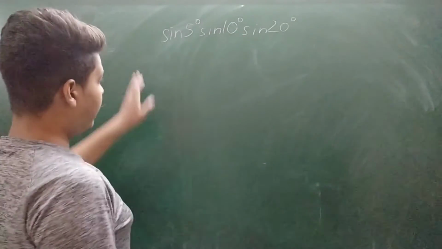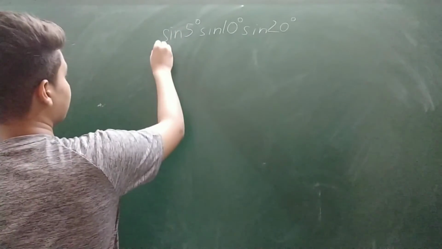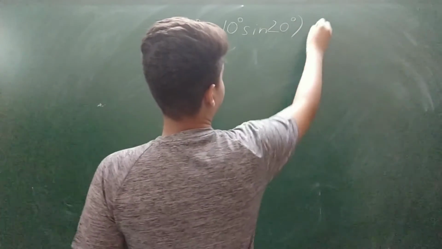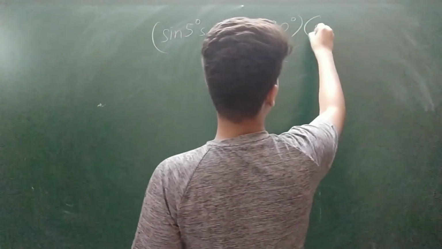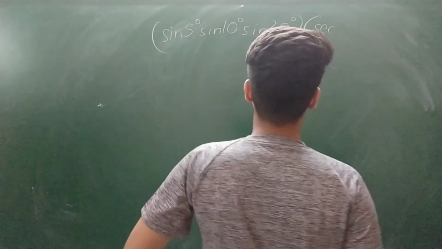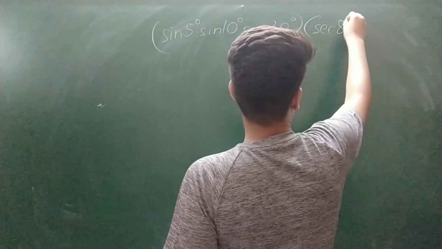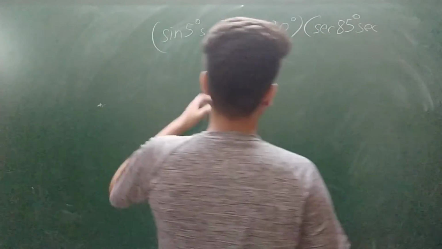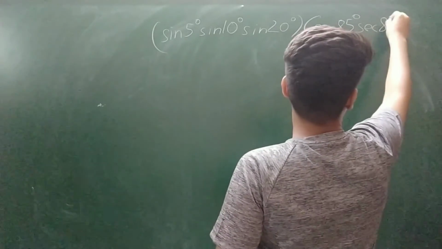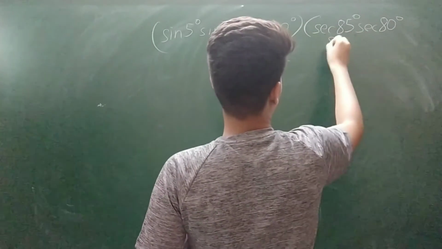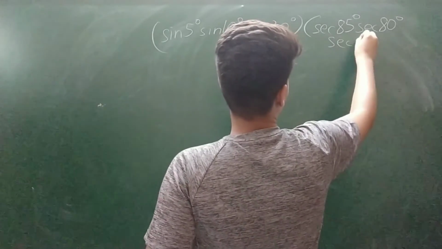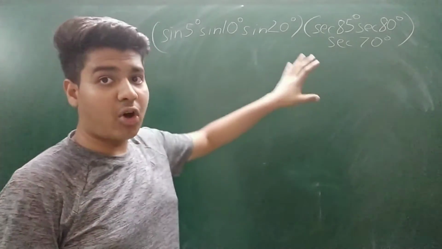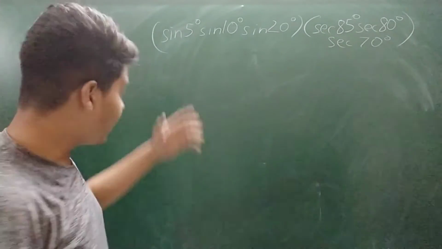All this is multiplied by sec 85 degree, sec 80 degree and sec 70 degree. We have to find the value of this equation. So let's see how it's done.